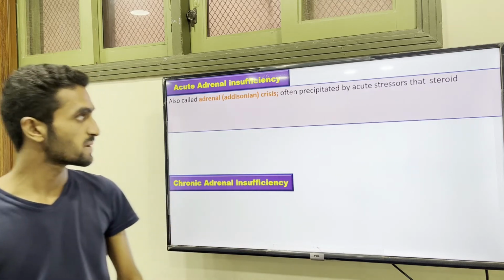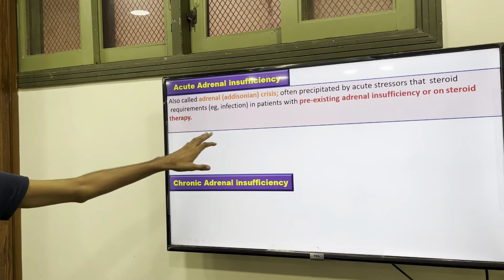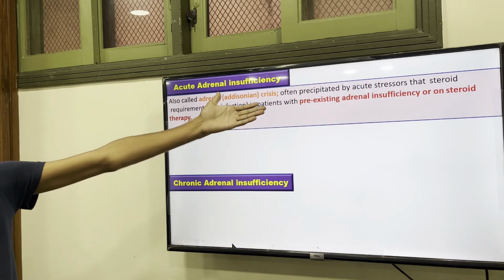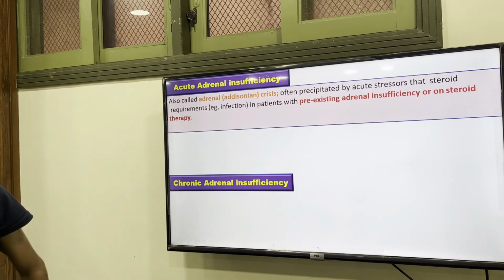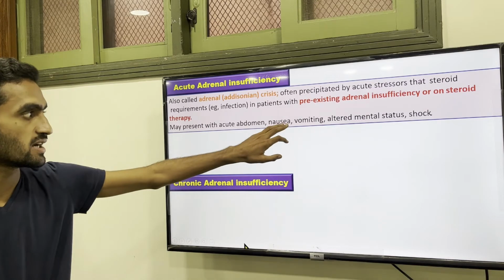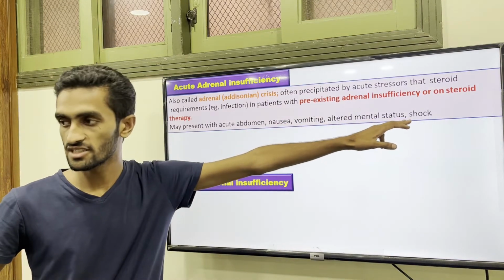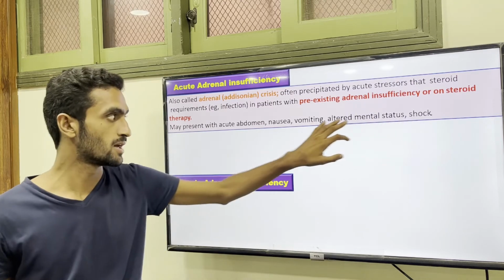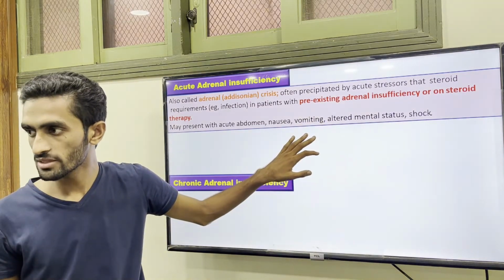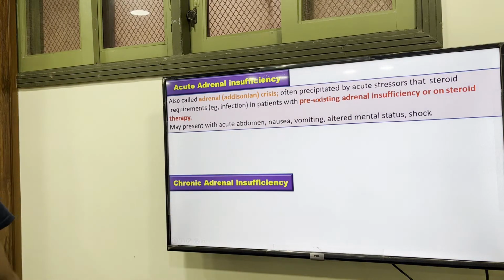Acute stress, for example infection, in a patient with pre-existing adrenal insufficiency may present with acute abdomen, nausea, vomiting, altered mental status, and shock due to blood pressure problems. These conditions occur because your metabolism is disturbed.